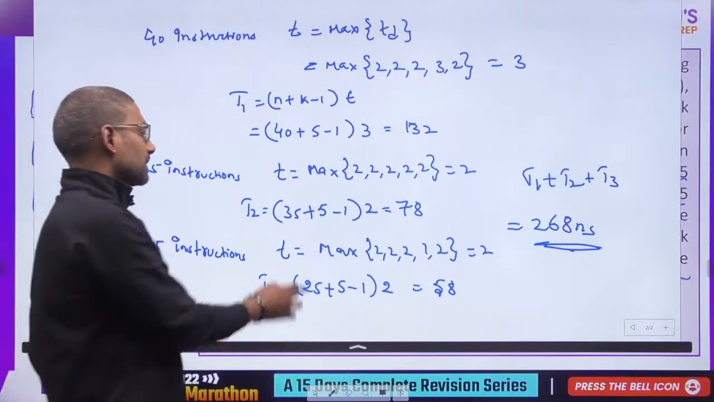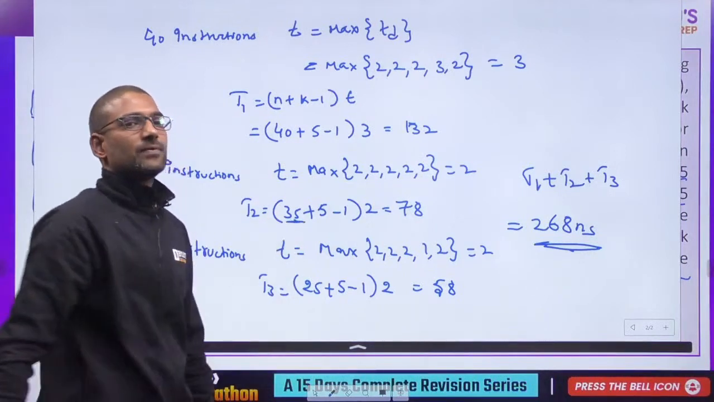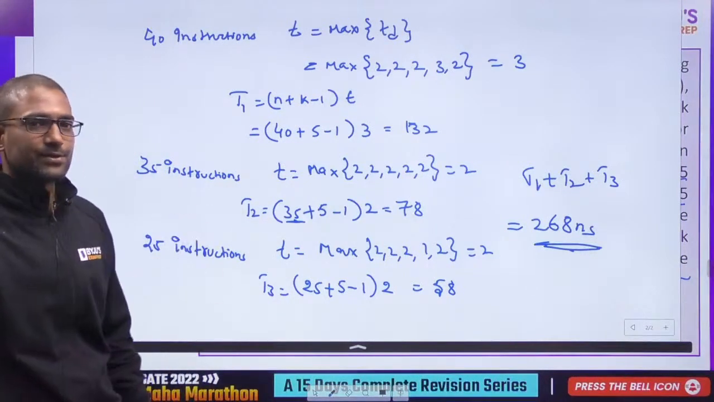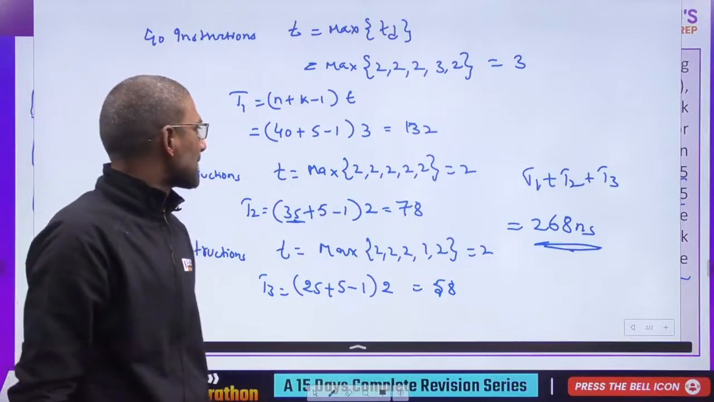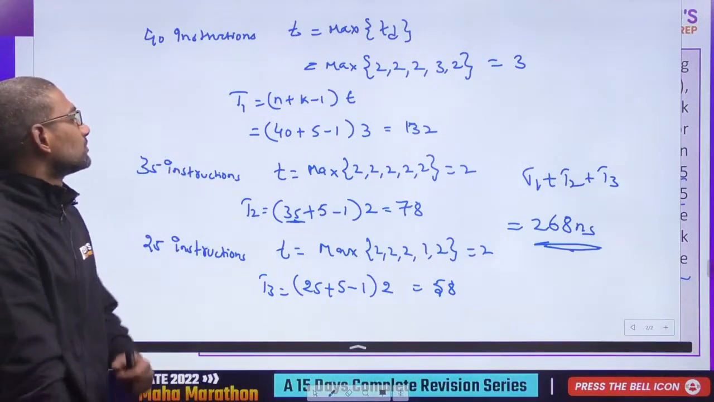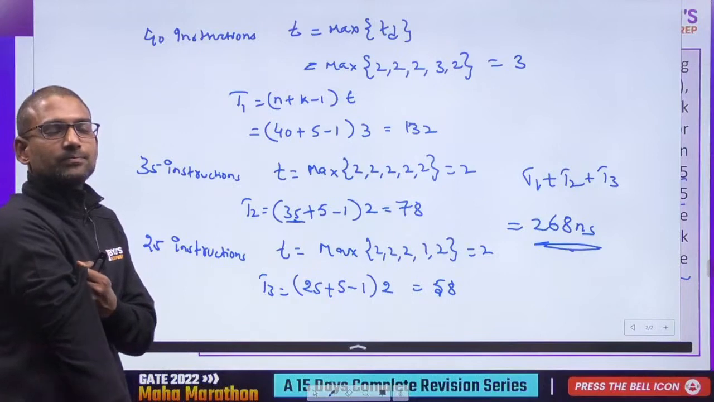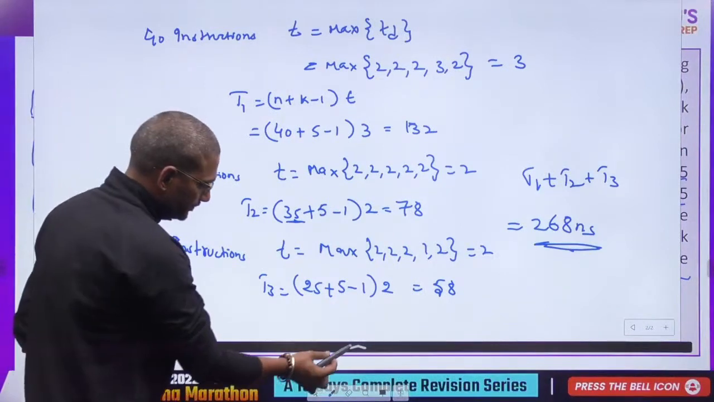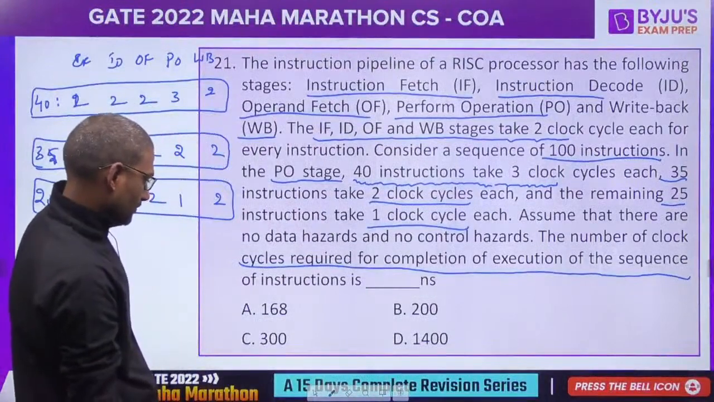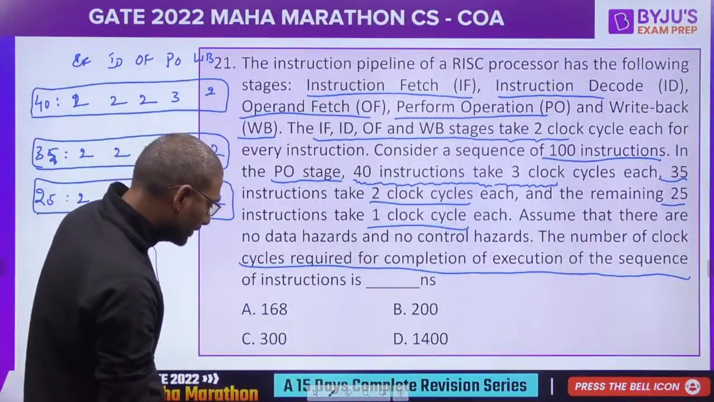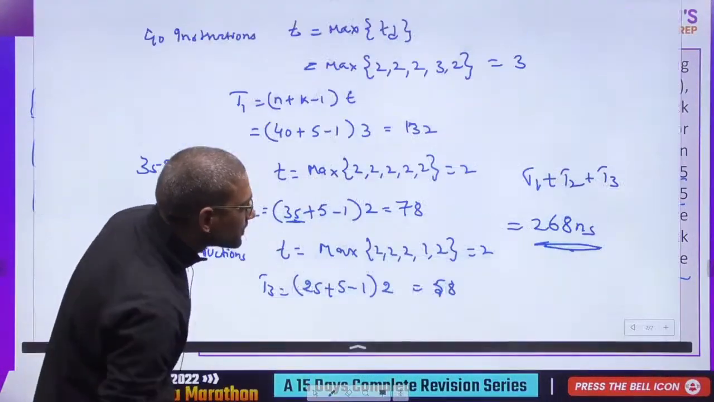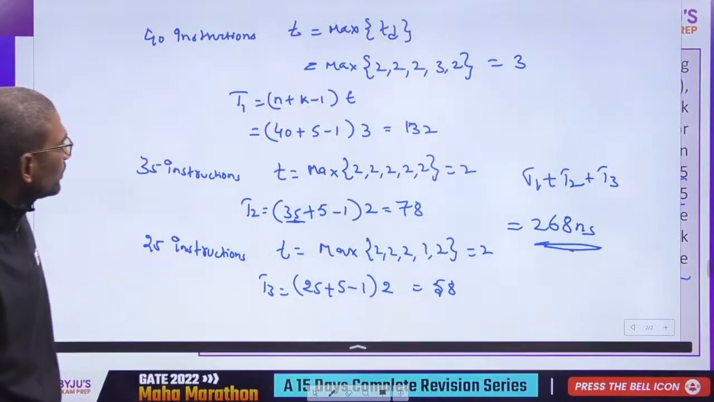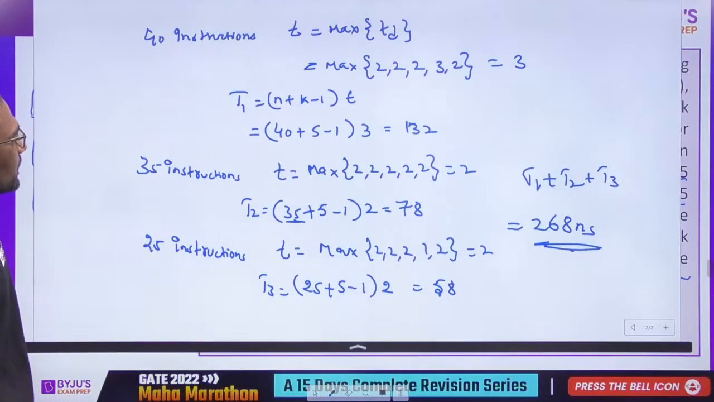Yeah, Muskan, I have corrected it. It's not 40, only 35 instructions. Okay. Next, 168. We don't have that option. Strange. So there could be some calculation mistake. Check it.